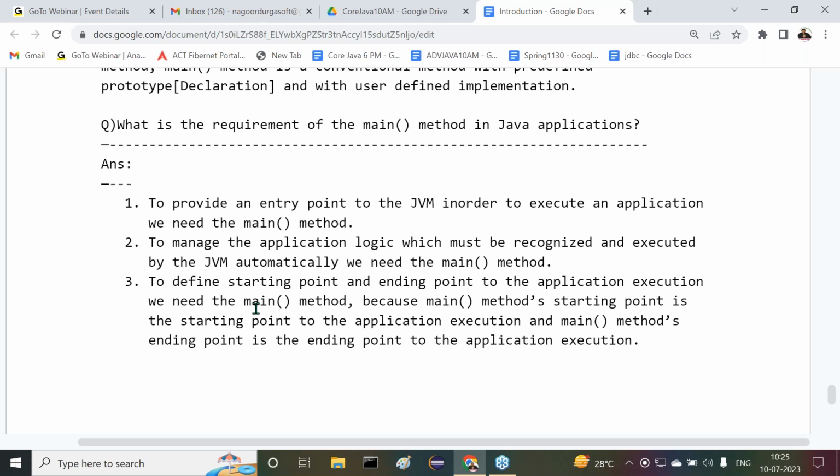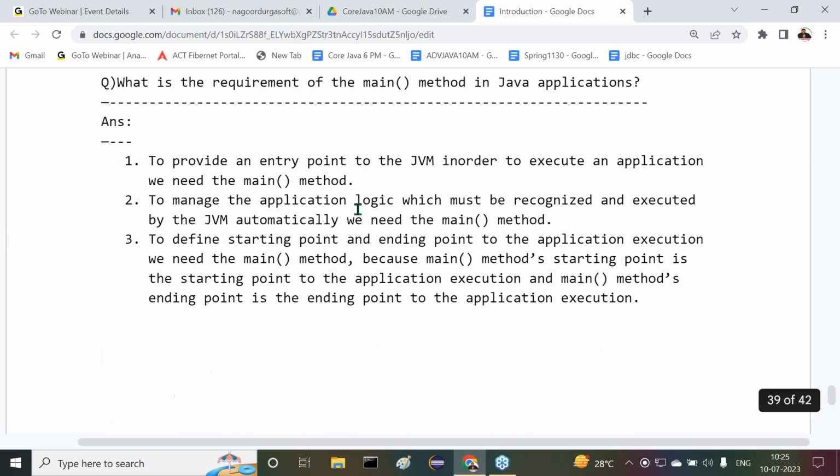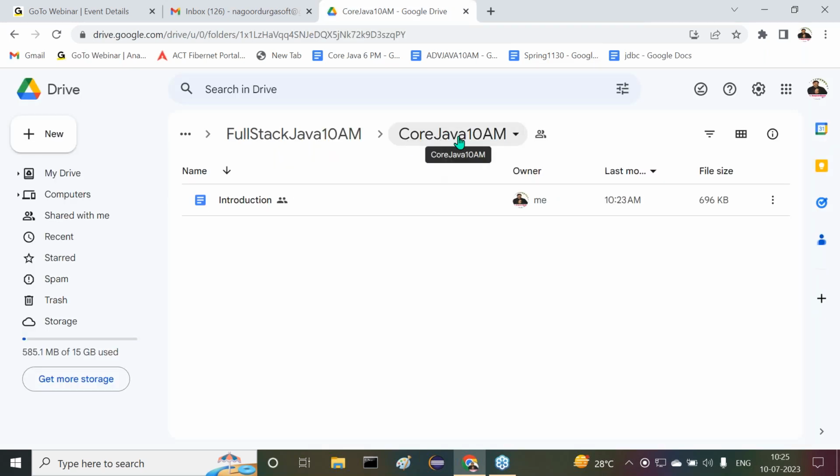Okay, fine. Now observe carefully. Now this document is completed. This is only the introduction part. What I gave there in Core Java 10 AM, only the introduction part I have taken.